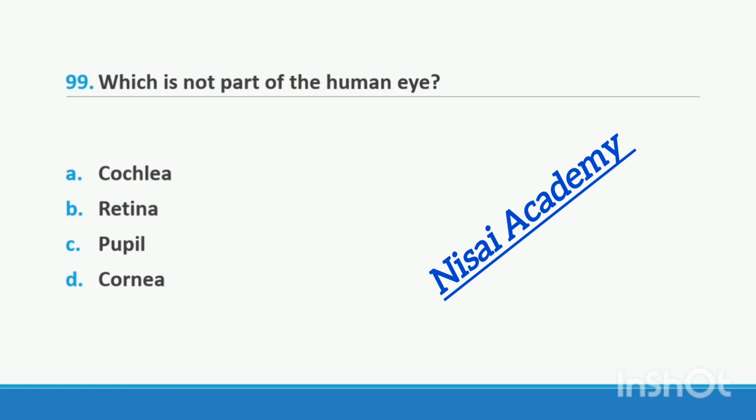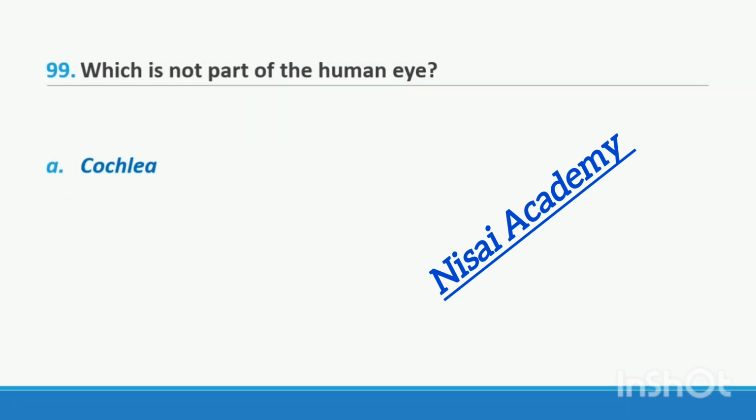Question 99. Which is not a part of the human eye? Option A, cornea. Option B, retina. Option C, pupil. Option D, cornea. Cornea is not a part of the human eye. Right option A, cornea, because the retina, pupil, and cornea are all parts of the human eye. That is why the right option is A.